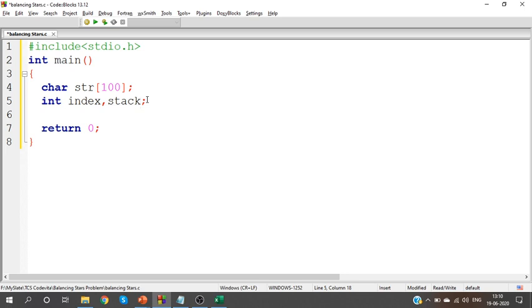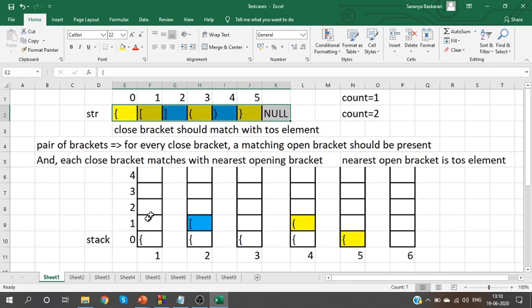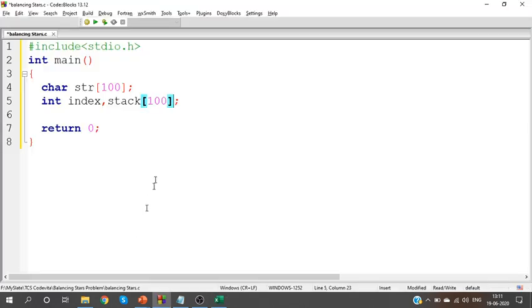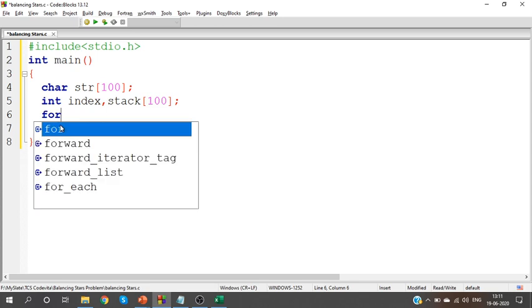Stack is an array of size 100. Even though the values stored are characters, my stack is going to be of integer type. It doesn't cause any conflicts, right? A character can be stored inside an integer also. So I'm having the stack as an integer. Why? Because there is one more part of the question. Remember, you need to get the count of stars. So when I say count of stars, I'll definitely need integers, which is why I'm having the stack as an integer array.